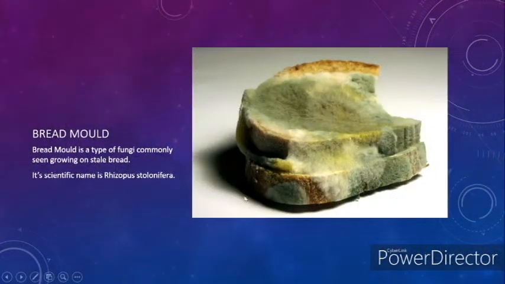So this picture is a pic of bread mold, and bread mold is a type of fungi commonly seen growing on stale bread. And the scientific name of bread mold is Rhizopus stolonifera.